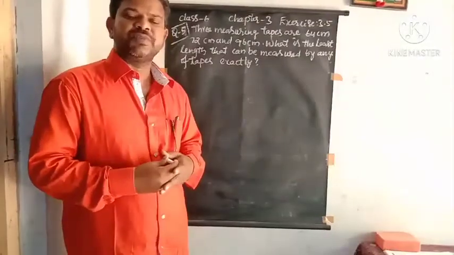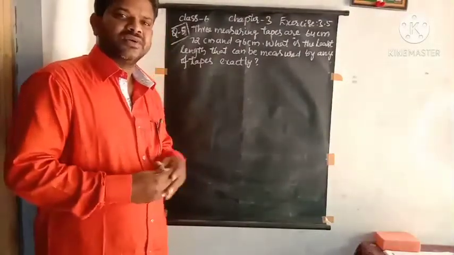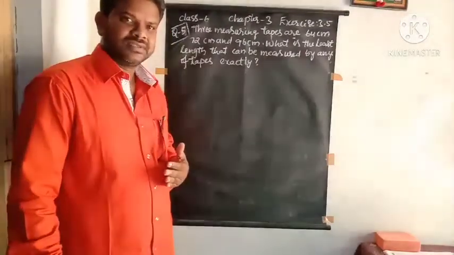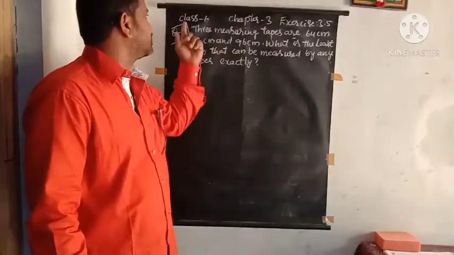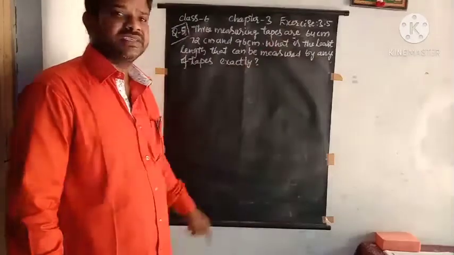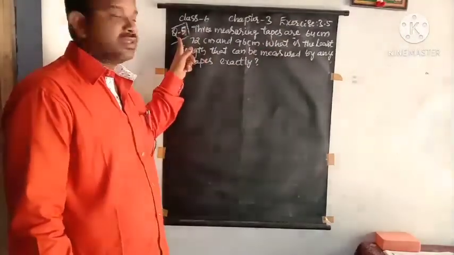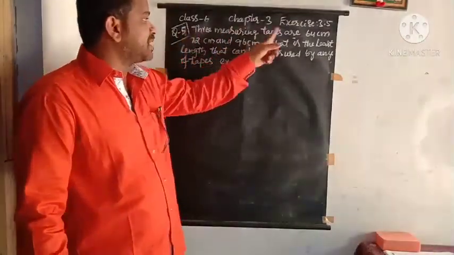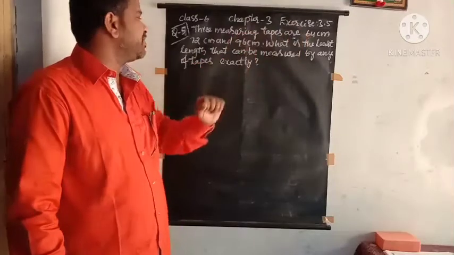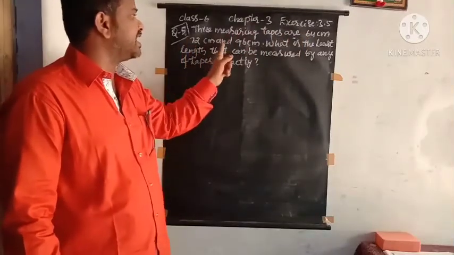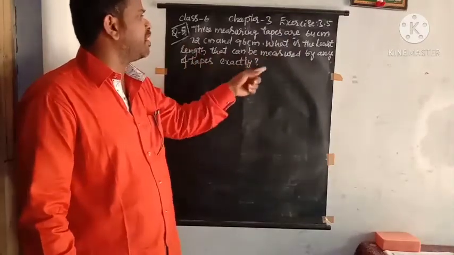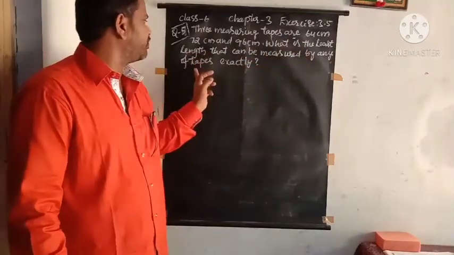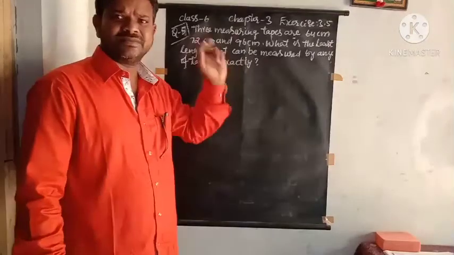Hi, this is Vivek. So in this session, we will discuss chapter 3, grade 6, exercise 3.5, question number 5. So 3 measuring tapes are 64 centimeters, 72 centimeters and 96 centimeters. What is the least length that can be measured by any of the tapes exactly?